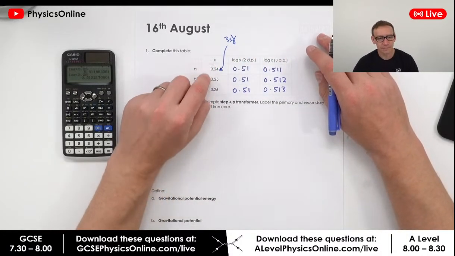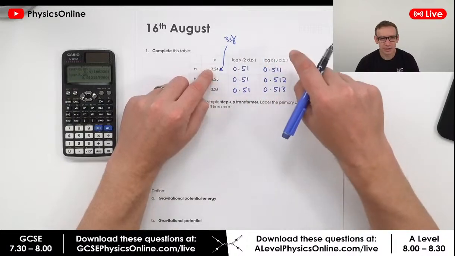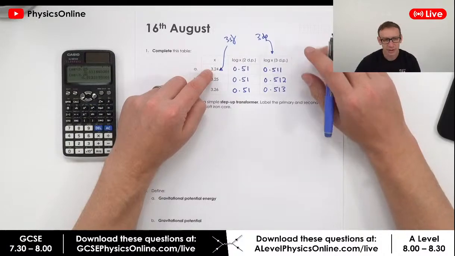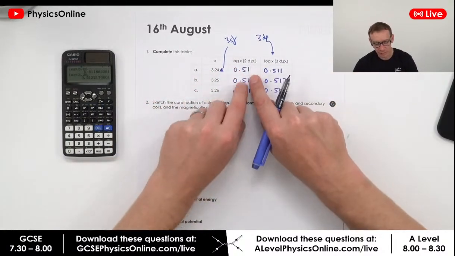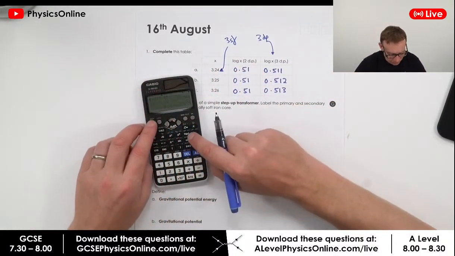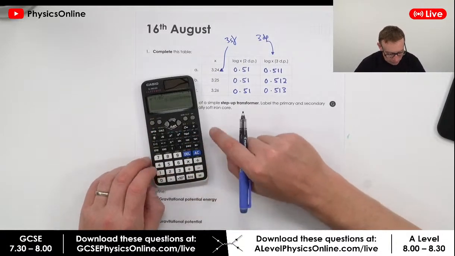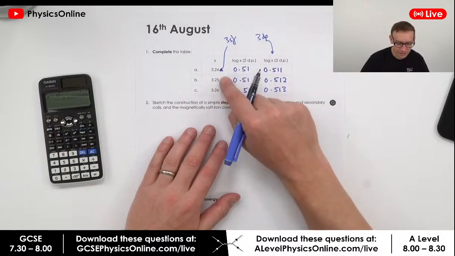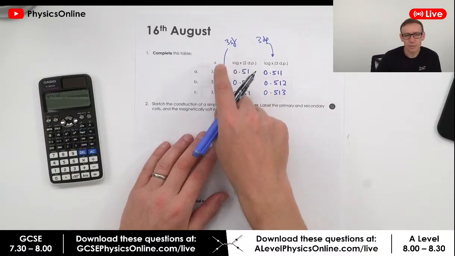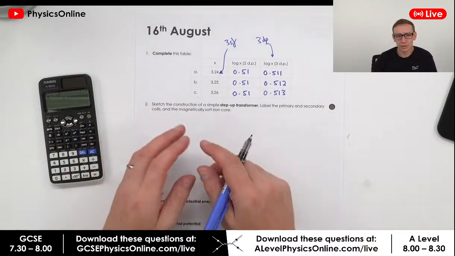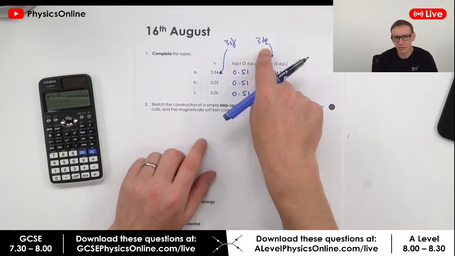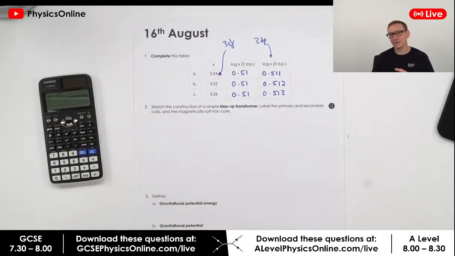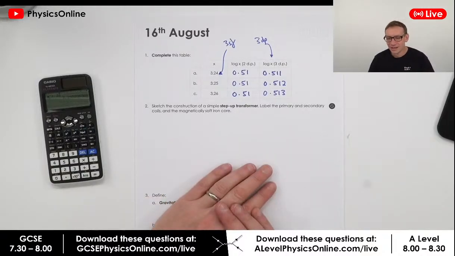Effectively, what we have here is information which is given to 3 significant figures. And when you've got a value to 3 significant figures, when you take the log value of that, we need to do it to 3 decimal places. If you only do it to 2 decimal places, all of these numbers look the same. And if you were to go back the other way, 0.51 gives an answer of like 3.2356. So the rule is, if you've got data given to 3 significant figures, when you work out the log of that number, or the natural log, you always give it to the same number of decimal places as significant figures. Does that help? Maybe that helps expand what we did the other day.